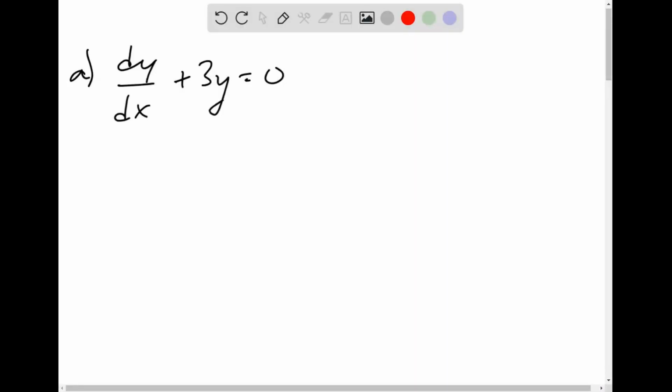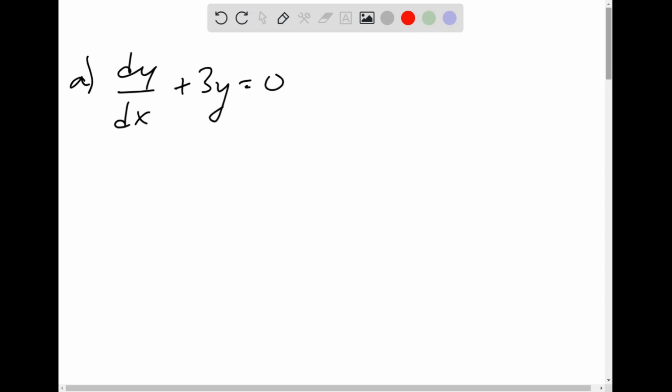Going to solve these two sets of problems with the separation of variables and the method of integrating factors. So first, I'm going to do separation of variables with the first one.